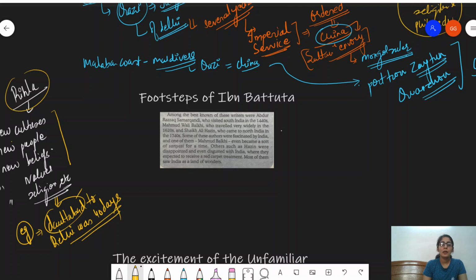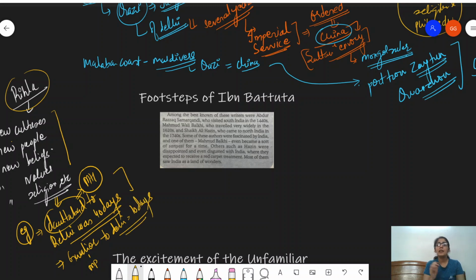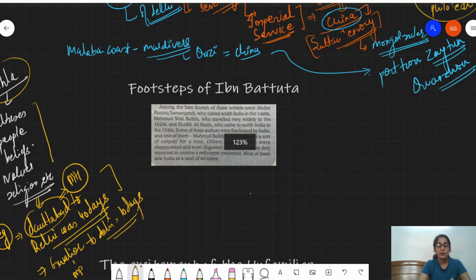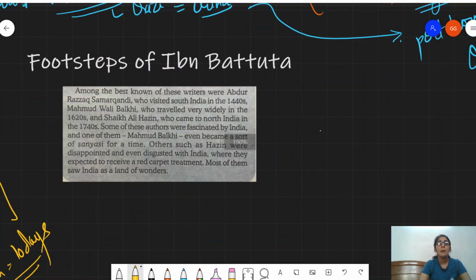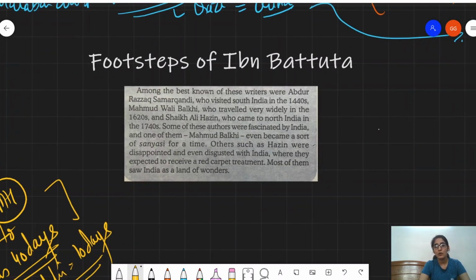Daulatabad was an important town in Maharashtra. Then he also said that Gwalior, which is in Madhya Pradesh, to Delhi took 10 days. So you can understand that he meticulously pointed out each and every point in his texts. His texts were considered of great importance back then, and even today by historians.